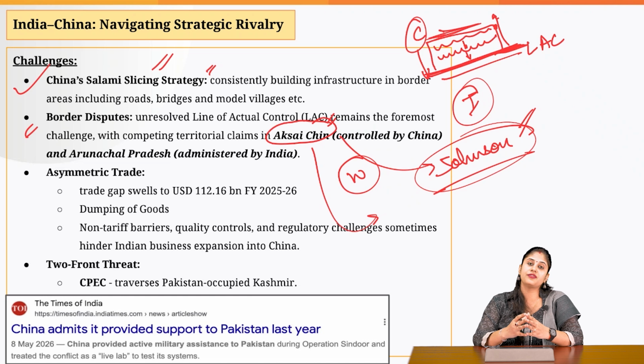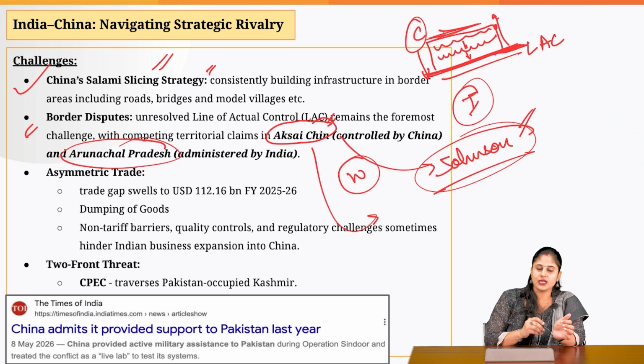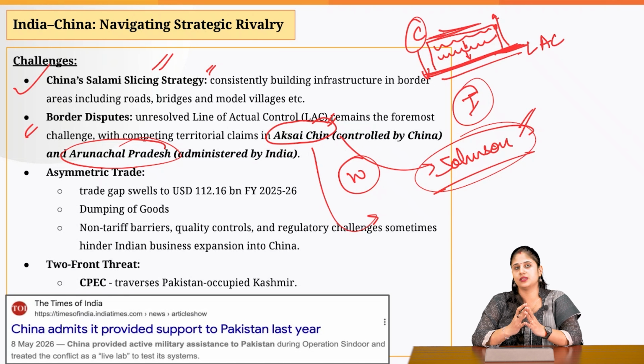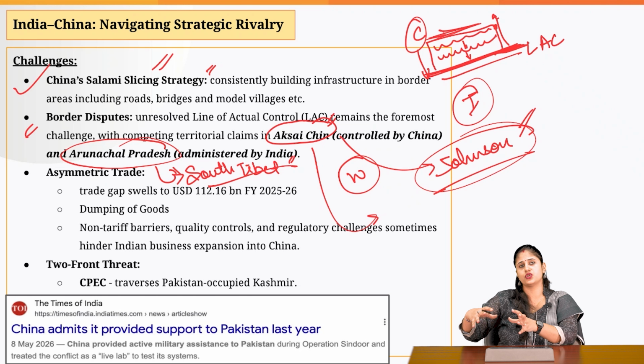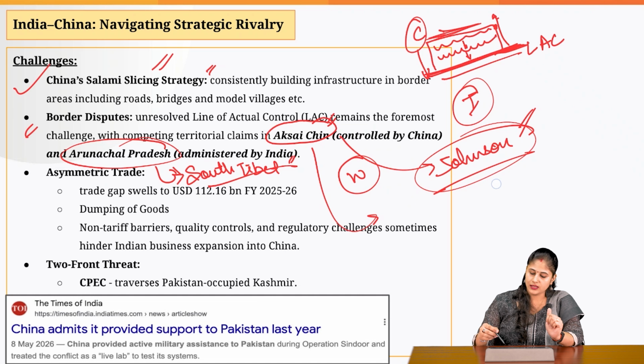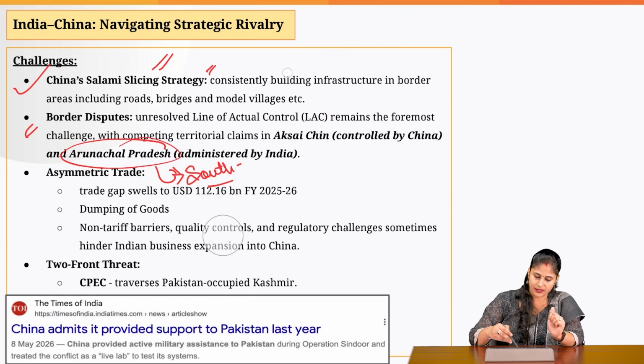When it comes to the Eastern Front, China time and again claims that Arunachal Pradesh is a part of its Tibet region. Time and again it refers to Arunachal Pradesh as South Tibet. You must have followed the newspaper wherein China time and again comes up with a map showing that Arunachal Pradesh is a part of China. So these are the border disputes between the two countries.